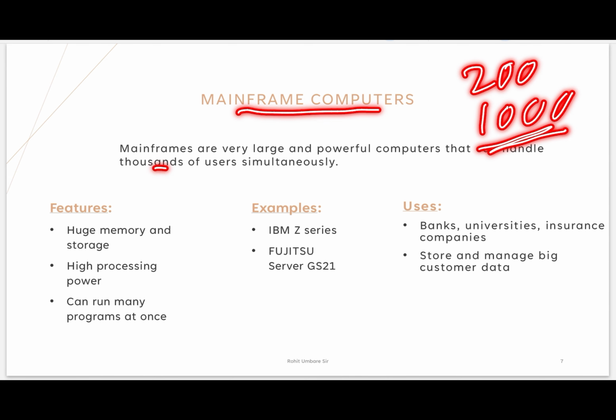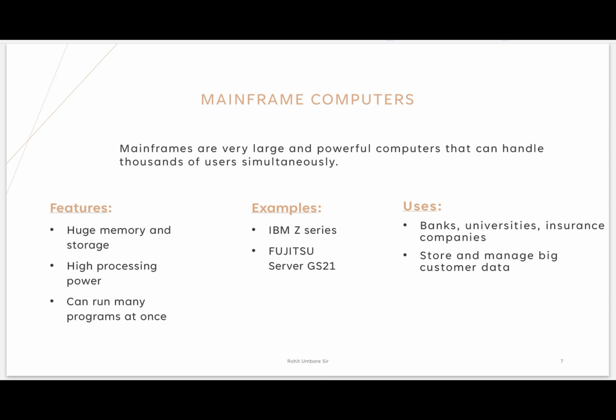How many? Thousands of users, correct? Means you can see how fast. Huge memory and storage is there, high processing power is there, can run many programs at once, means multi-processing, right? Multi-processing.